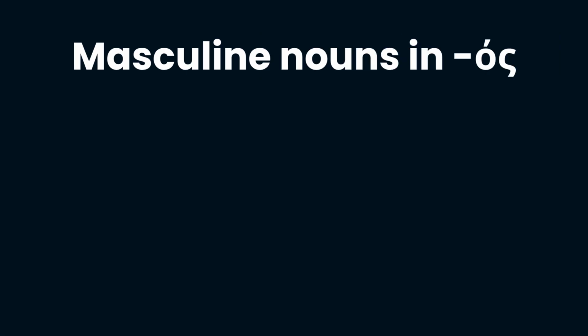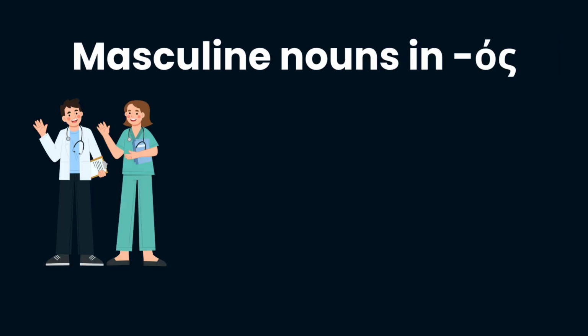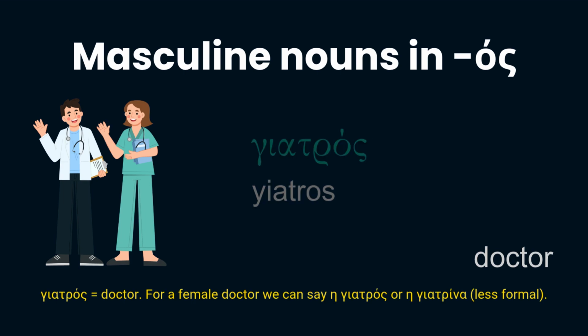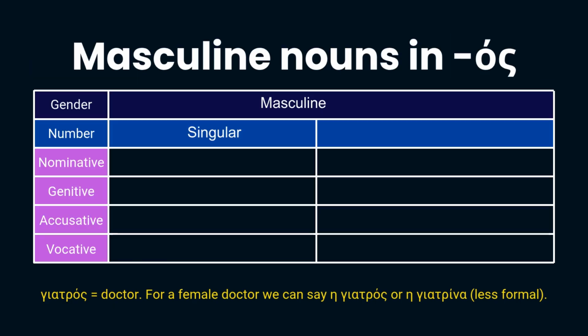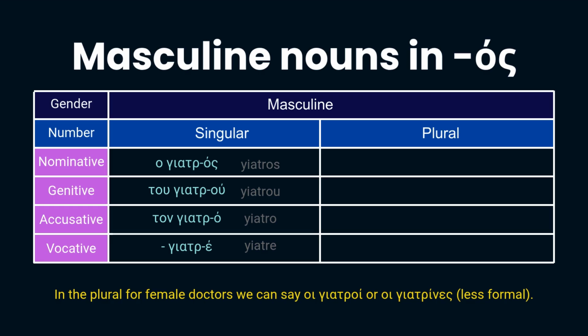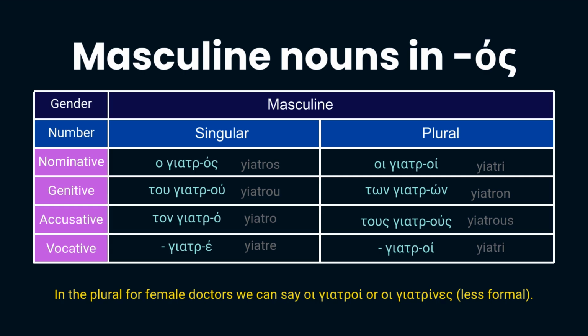I will show you the declension pattern of the masculine nouns ending in os. Let's look at how the noun γιατρός, the word for doctor, is declined in the singular and the plural. In the singular we say ο γιατρός, του γιατρού, τον γιατρό, γιατρέ. And in the plural we say οι γιατροί, των γιατρών, τους γιατρούς, γιατροί. All nouns that belong to the same category with γιατρός follow the same declension pattern and suffixes.